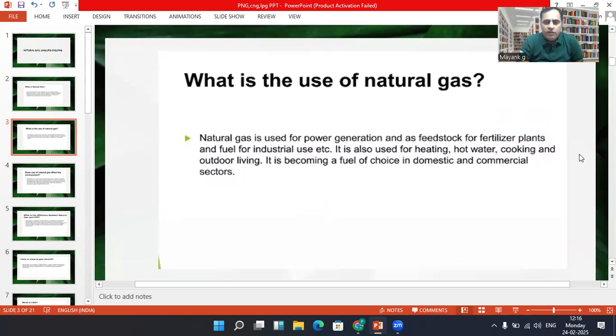So what is the use of natural gas? Natural gas is used for power generation, and also as a feedstock for fertilizer plants and fuel for industrial use. It is also used for heating, hot water, cooking, outside living, and it has become the fuel of choice in the domestic and commercial sectors.